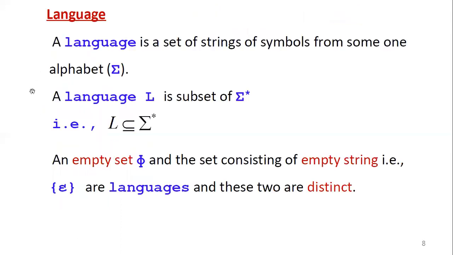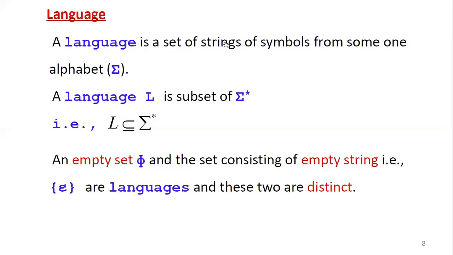Then coming to language. Like string, a language is also defined in a similar manner. A language is a set of strings of symbols from some one alphabet. You can observe the string definition. A string is a finite sequence of symbols. There we mentioned a finite sequence of symbols. Here, with that sequence, we will form a string. That's why here we have taken string directly. So a language is a set of strings of symbols.